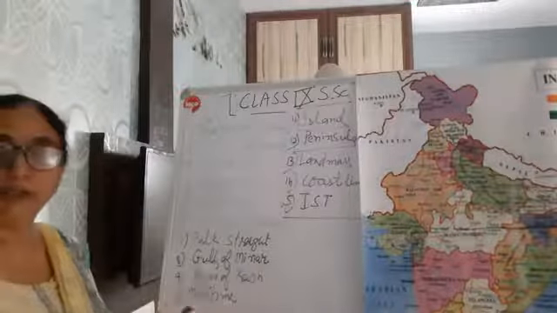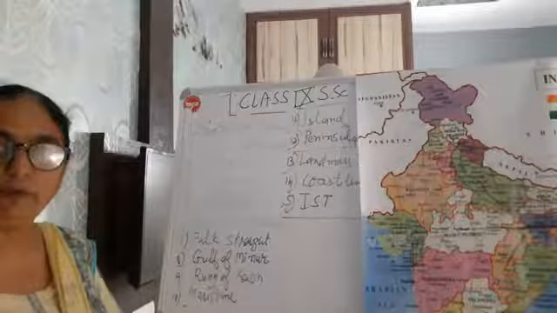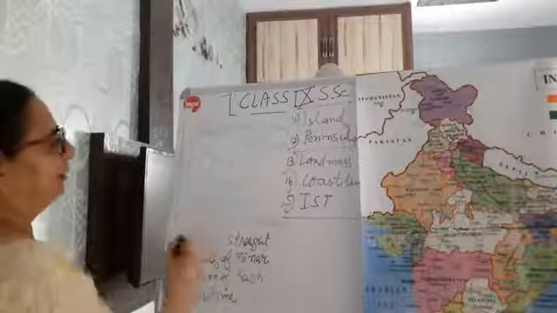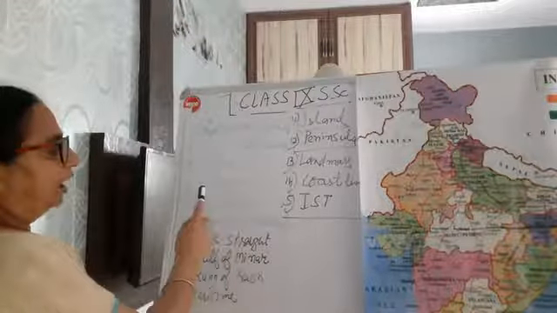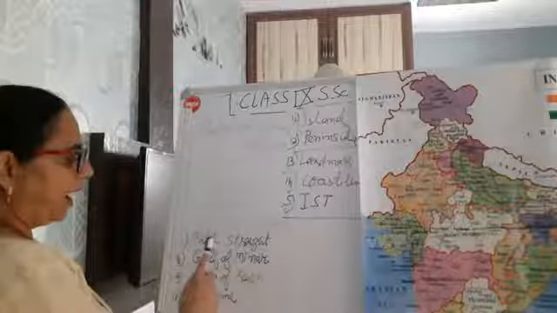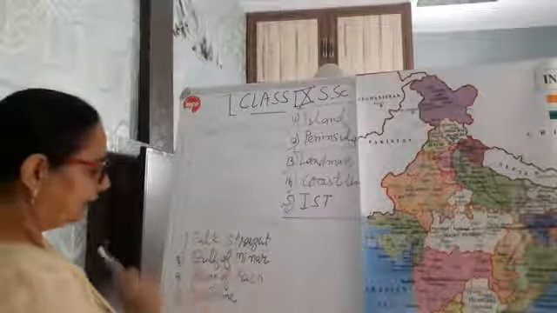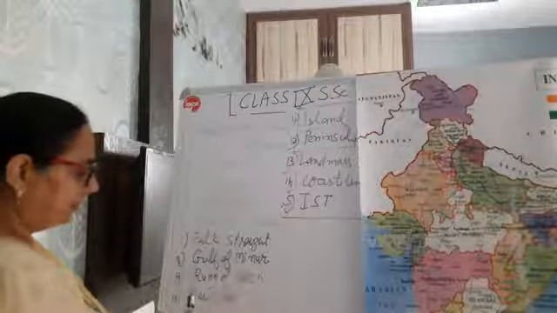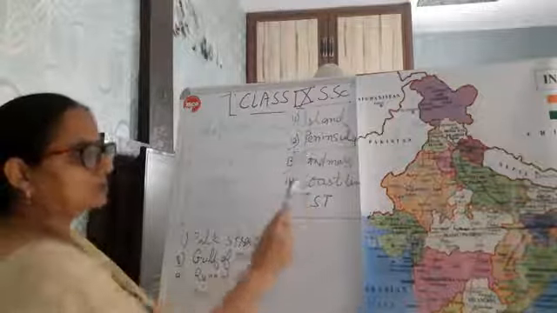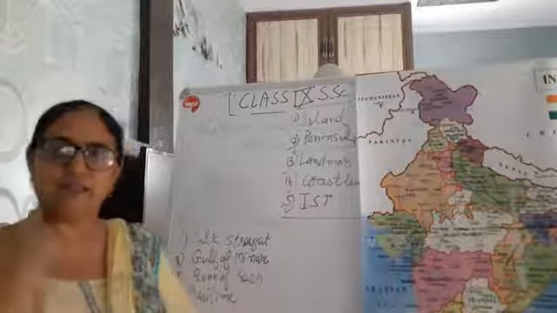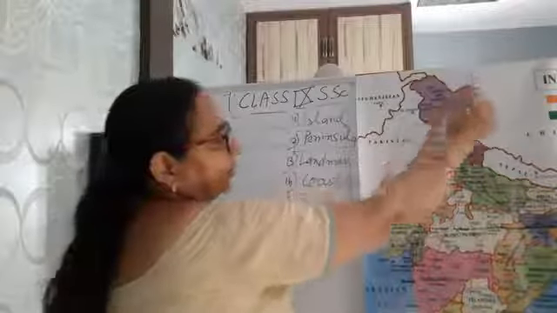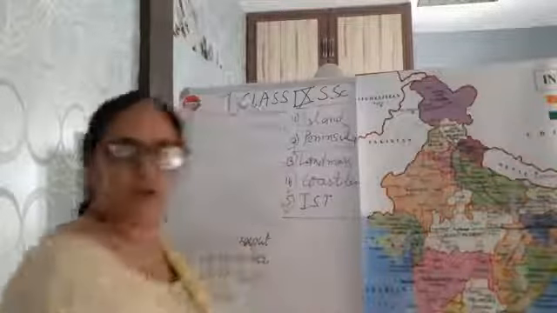I'm repeating all the words once again if it is not visible properly. Tropic of Cancer, Tropic of Capricorn, Equator, Longitude, Latitude, Prime Meridian, Park State, Gulf of Mannar, Run of Kutch, Maritime, Island, Peninsula, Landmass, Coastline, and IST, Indian Standard Time. That yesterday we drew here from 80 to 82.5 degree.